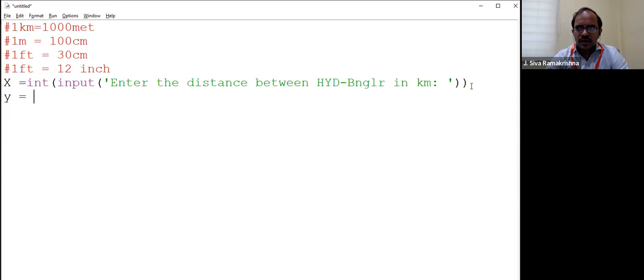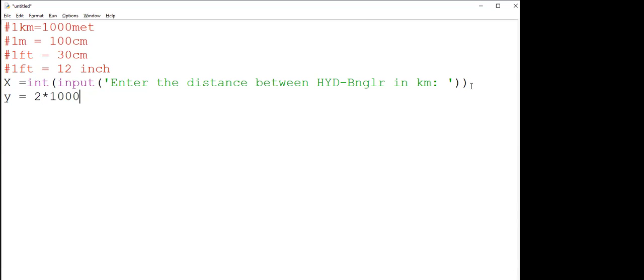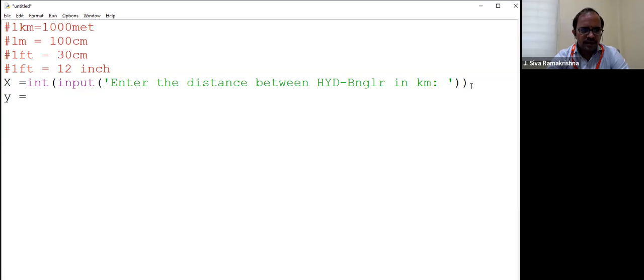In meters, 2 kilometers in meters. Can I say like this, 2 into 1000? Yes, sir. So I already have X, and I want to express this in meters. So X into 1000, that will be Y.